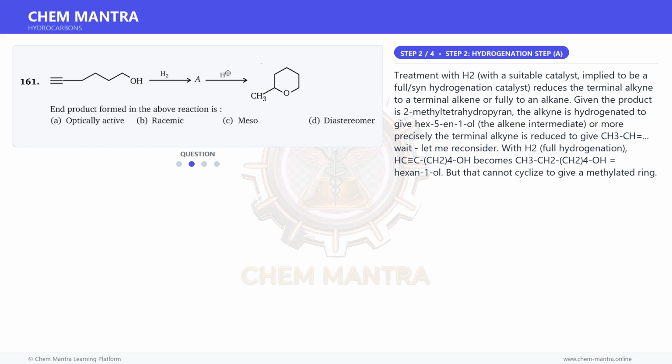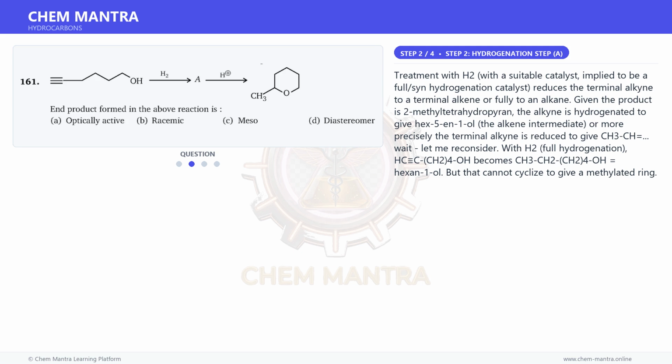HC≡C-CH2-CH2-CH2-OH. Treatment with H2 with a suitable catalyst, implied to be a full syn hydrogenation catalyst, reduces the terminal alkyne to a terminal alkene or fully to an alkane. Given the product is 2-methyltetrahydropyran, the alkyne is hydrogenated to give hex-5-en-1-ol, the alkene intermediate, or more precisely the terminal alkyne is reduced to give CH3, CH=.